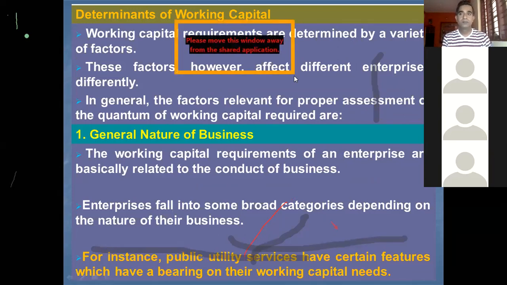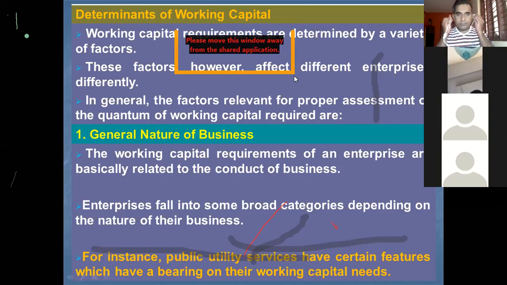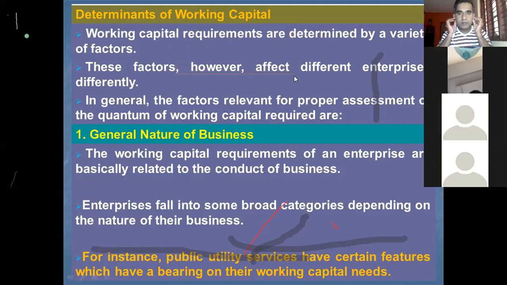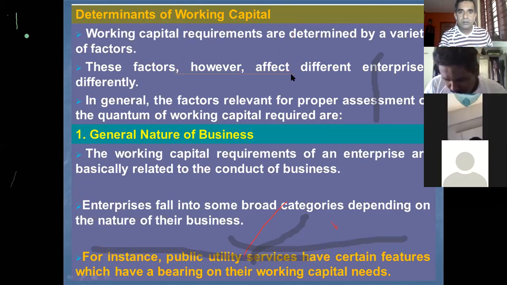Sir, please show that graph, sir, which you showed. 1 minute. Yes. Sir, the graph which you showed right now, sir. Okay. Please show that. Yes.